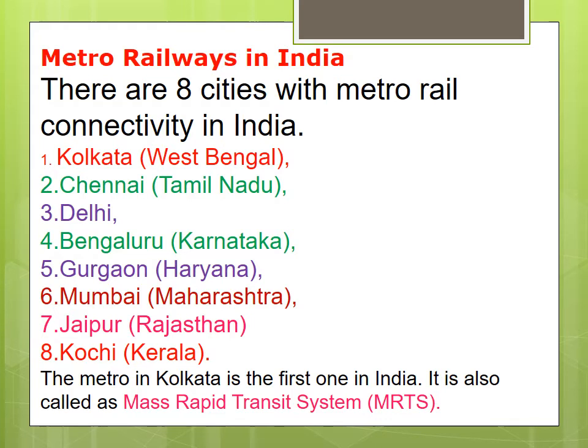Metro train, do you know metro train? Have you seen that? It will go very fast. Within minutes, it will go many kilometers. Okay. And Delhi. Bangalore, it is in Karnataka. And the next one is Gurgaon, it is in Haryana.